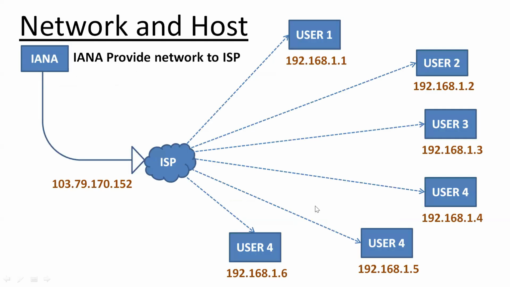Then we have the network and host. IANA provides networks to ISPs, Internet Service Providers. So, the network ID provided by the ISP is this: 103.79.170.152. Then the ISP provides users the unique IP addresses, just like 192.168.1.1, 192.168.1.2, and so on. Okay.